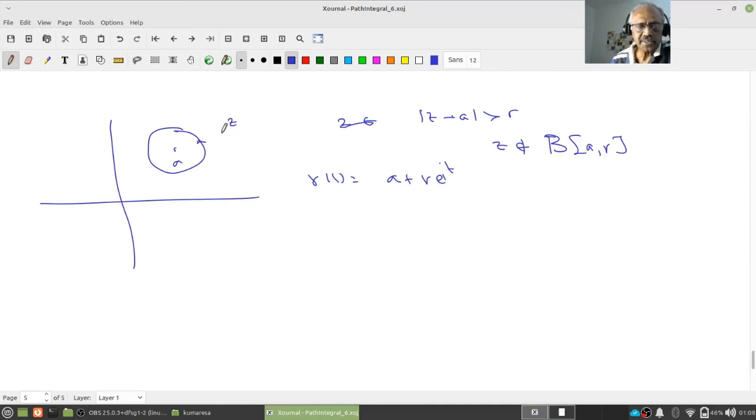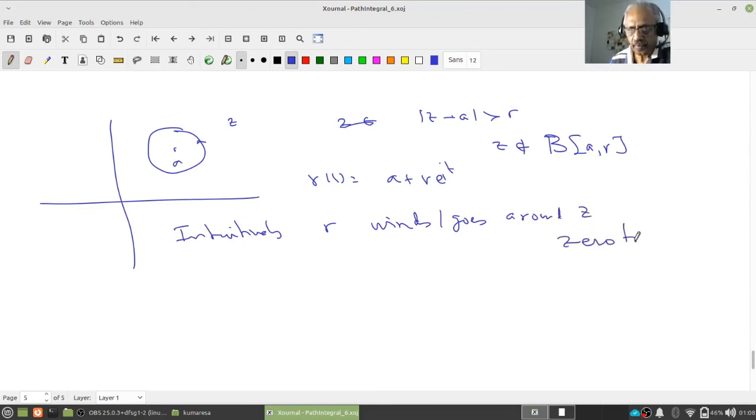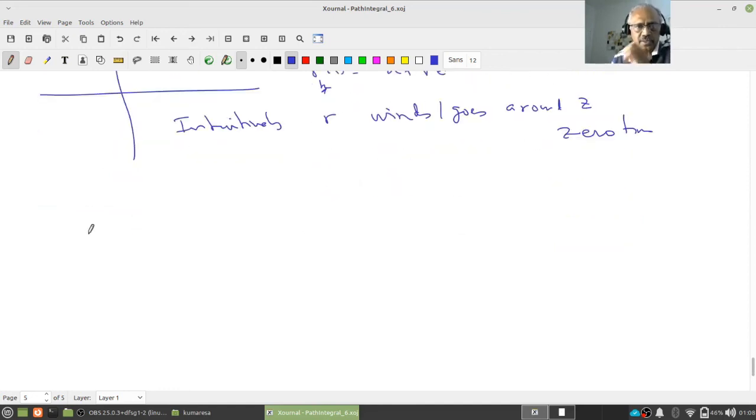How many times does it go around z? Intuitively it should be 0. Do you accept it? Yeah, intuitively gamma winds or goes around z 0 times. Even if I take gamma k, it should be 0 times, because it is outside, right? So what I want to know is, therefore, I form the same thing, the integral over gamma of dw by w minus z. Is it equal to 0? The Cauchy type integral corresponding to that, where z is not in the closed disk.